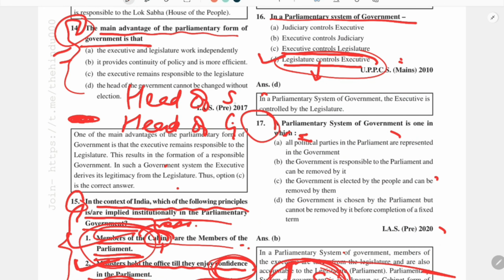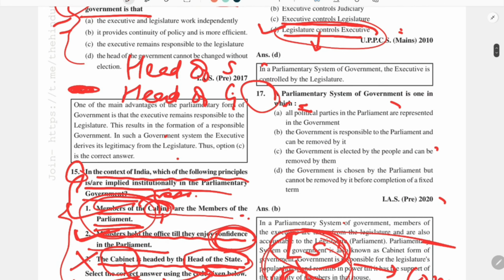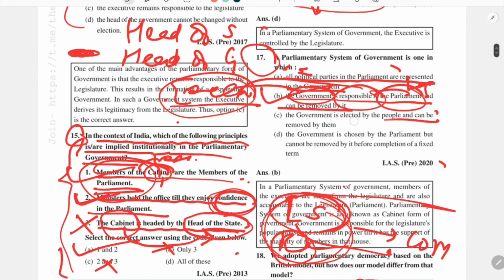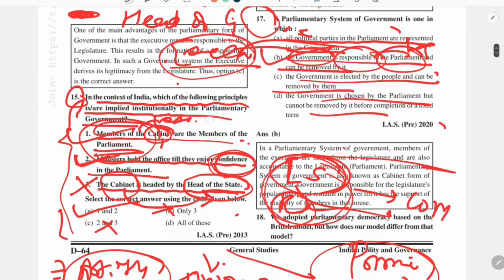Now coming to the next question. A parliamentary system of government is one in which all political parties in the parliament are represented. Not necessarily. The government is responsible to the parliament and can be removed by it. I told you that government means executive, that is the Prime Minister and Council of Ministers. It is responsible to the parliament. Parliament is the legislature. So this is the basic principle of any parliamentary form of government. So the answer is B. We can read the other statements also, but they are not correct.